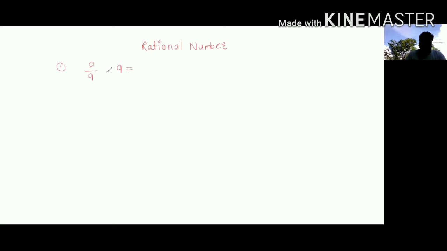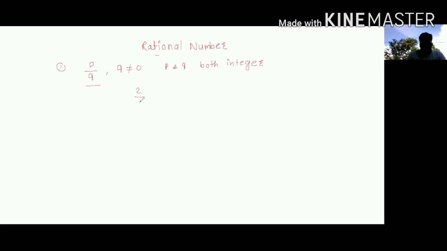And one more thing, P and Q both are integers. This is the definition of a rational number, but only this is not sufficient to say that a particular thing is a rational number or an irrational number.